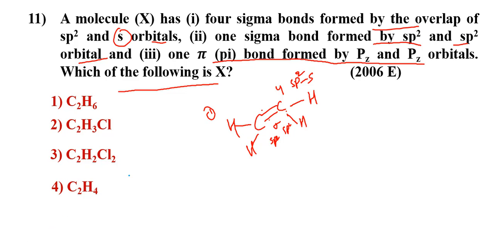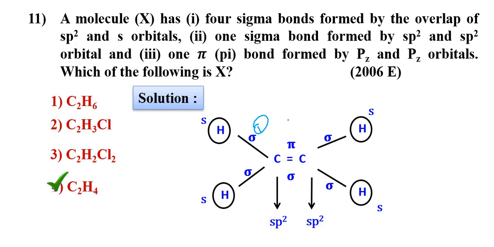Next point, the 1 pi bond is formed by pz and pz. Yes, this orbital is like this. This is the 1 pi bond, so partially overlapping. Okay, so your answer will be C2H4. C-H bonds are there, you can count it 1 2 3 4. 1 pi bond is there. This is the sp2 carbon, means sp2 1 sigma is there. This pi bond, the unhybridized orbitals are overlapping and forming pi bond.